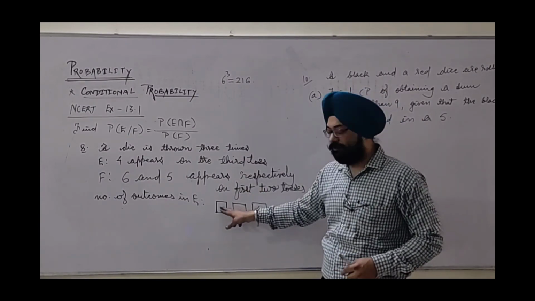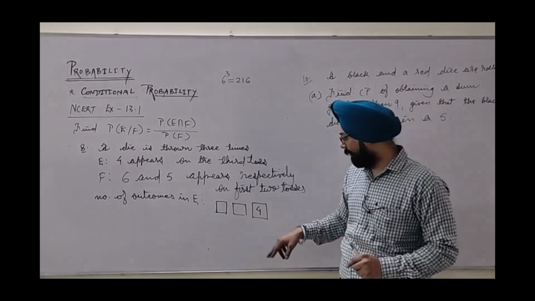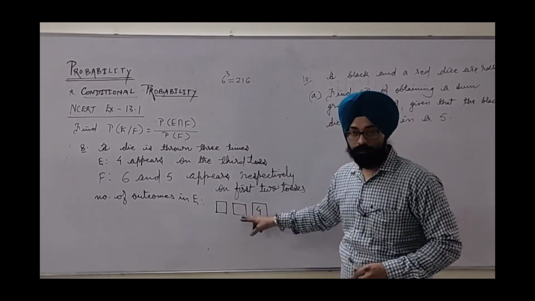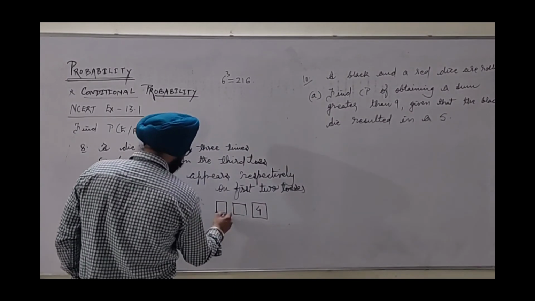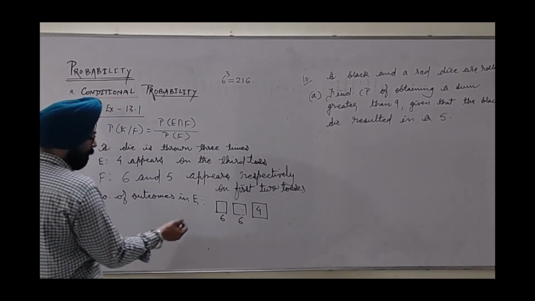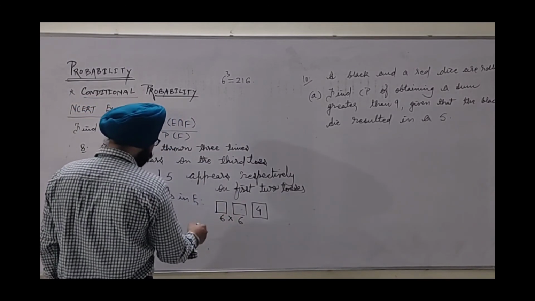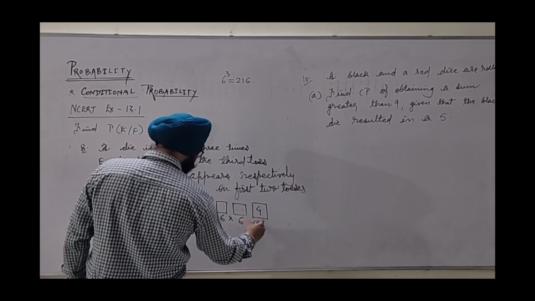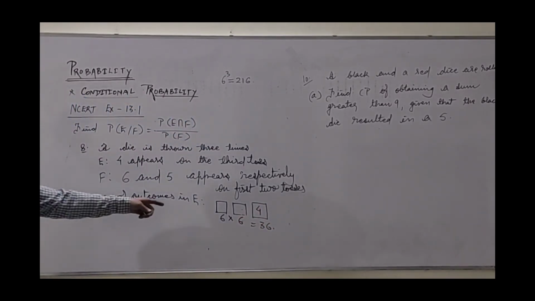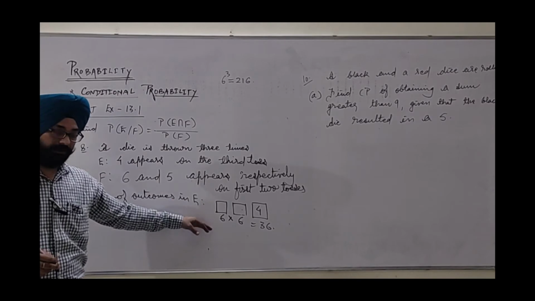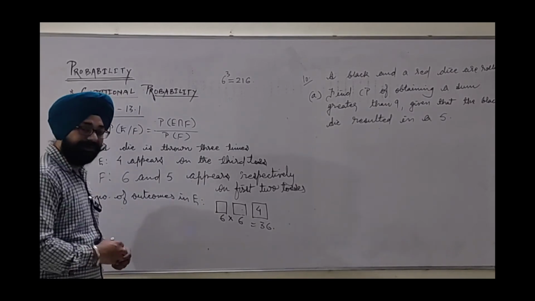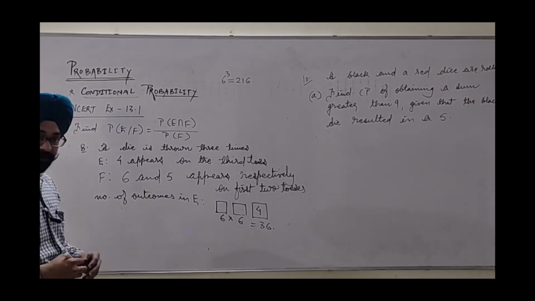So we know that this is placed for one die, this is for the second die, this is for the third die. So the third die is given as 4 only. For the other 2, we have 6 options from the first one, 6 options from the second one. No other condition is given. So the total number of outcomes will be 36. I am using here the law of multiplication, the fundamental principle. So 36 outcomes are there in this event.